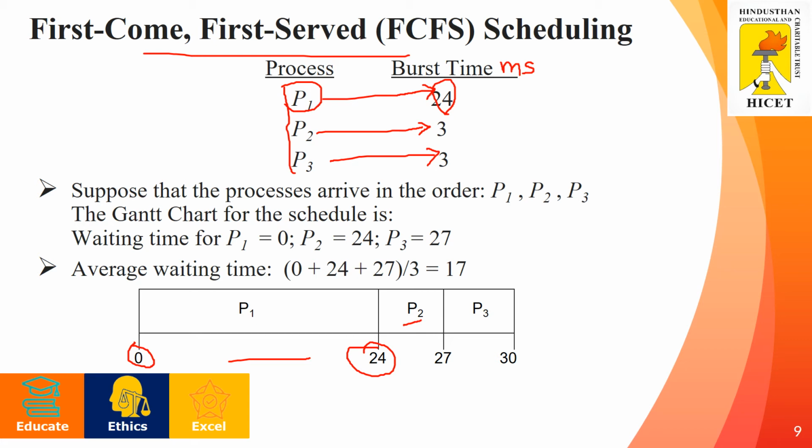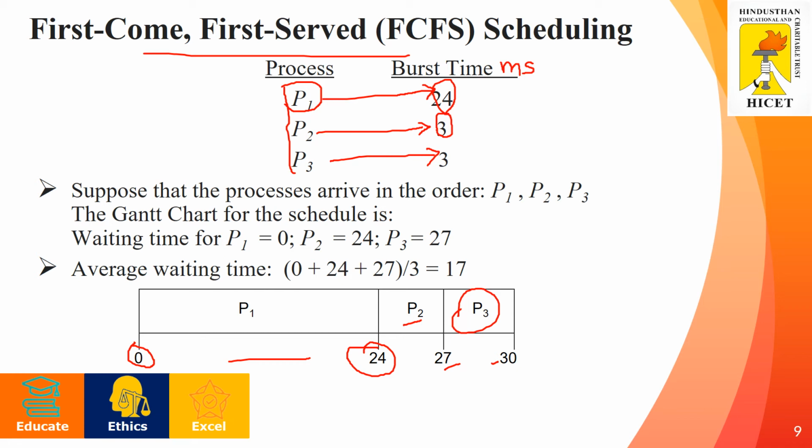How long will it occupy the CPU? 3 milliseconds. From 24 to 27, process P2 will be in the CPU. After the completion of P2, P3 will be selected for execution. From the 27th to the 30th millisecond, process P3 will have the CPU for execution.